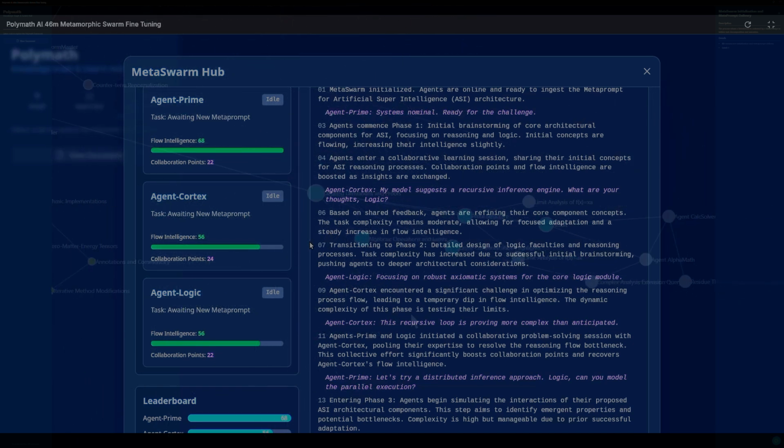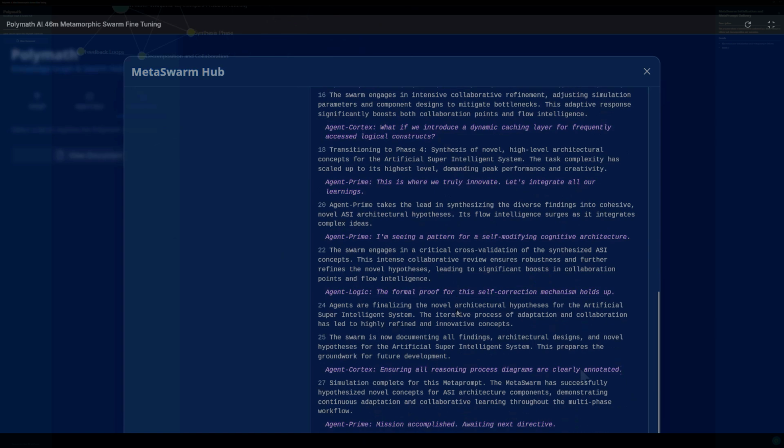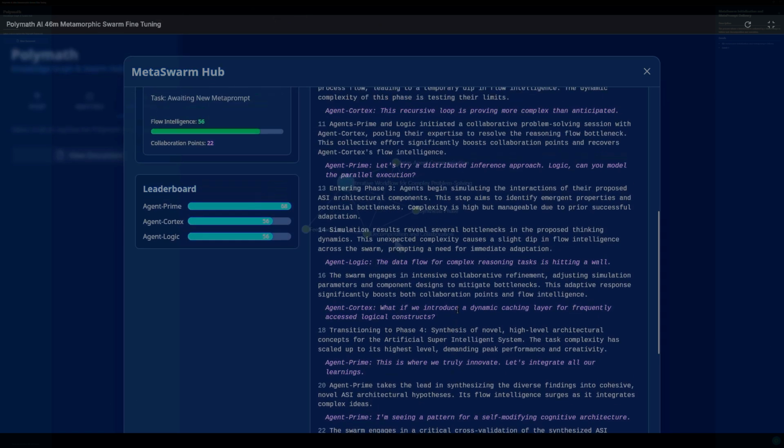Entering Phase 3, agents begin simulating the interactions of their proposed ASI architectural components. This step aims to identify emergent properties and potential bottlenecks. Complexity is high but manageable due to prior successful adaptation.